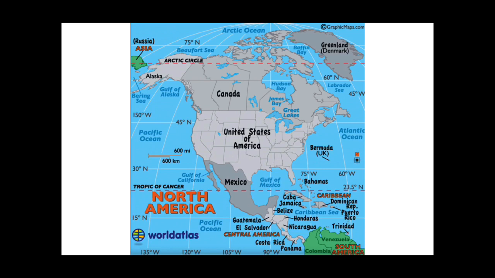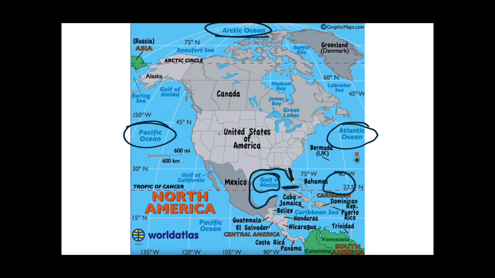So here you can see this is the North American continent, which I told you is surrounded by three oceans: the Arctic Ocean in the north, the Pacific Ocean on the west coast, and on the east coast lies the Atlantic Ocean. Then I told you that this is the Gulf of Mexico, and this is the Florida Peninsula, and this is the Strait of Florida, which is connecting two water bodies, that is the Gulf of Mexico and the Sargasso Sea. I also told you that the Tropic of Cancer is passing through the Gulf of Mexico and these Bahamian Islands. These are small islands known as the Bahamas Islands, and here lies the Sargasso Sea. A small part of the Sargasso Sea lies over here at the Tropic of Cancer.